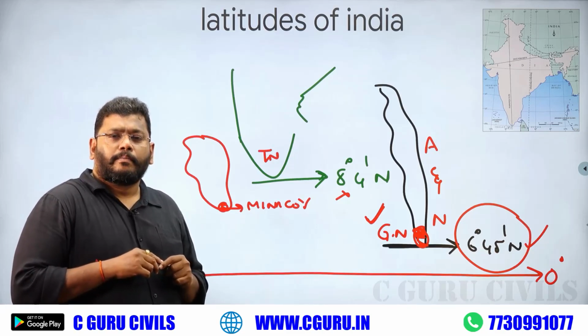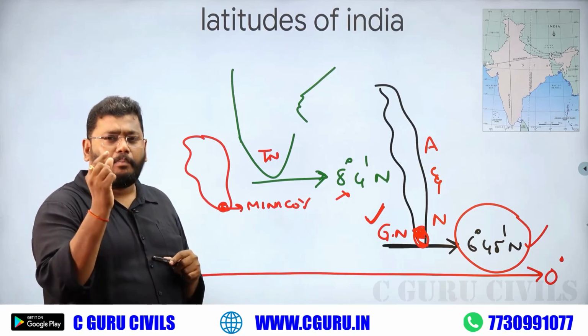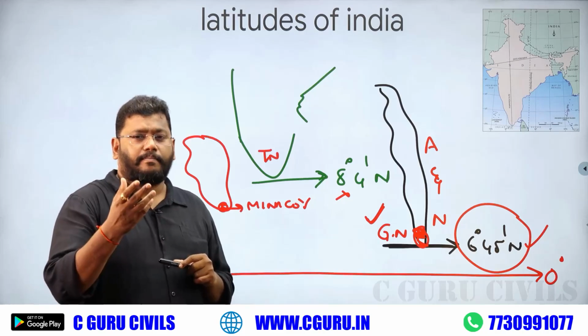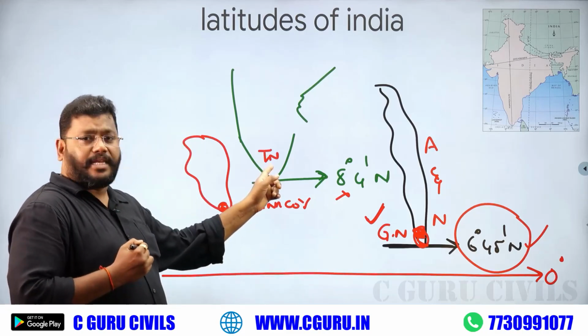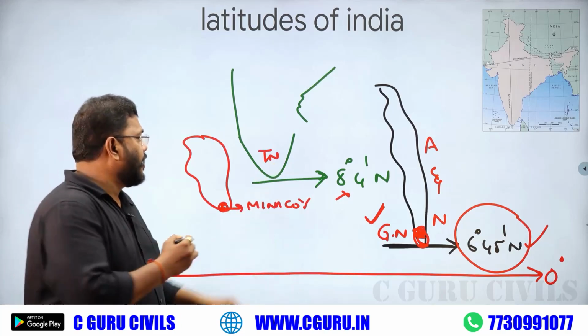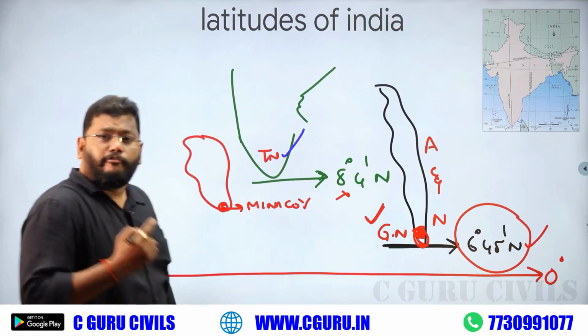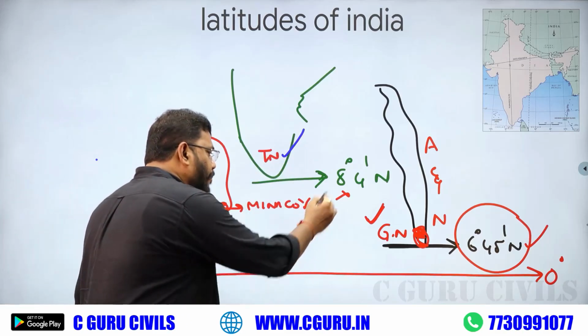Okay, this is a very, very important area, a little bit confusing also. Once again, some questions. Which Indian state is very closer to the equator? Tamil Nadu. Which Lakshadweep island is very closer to the equator? Minicoy.